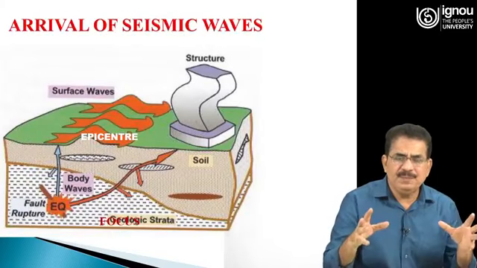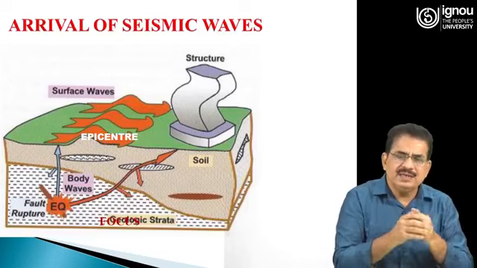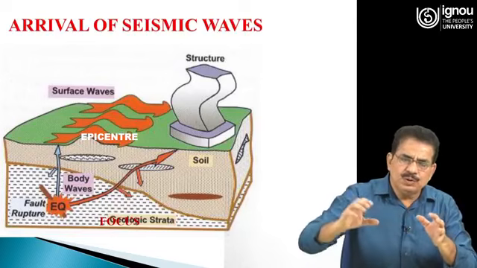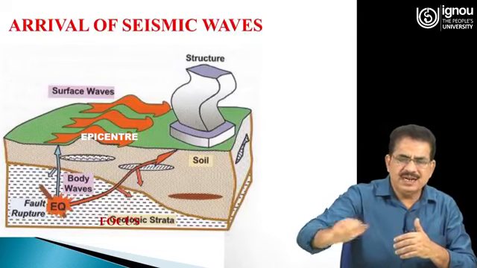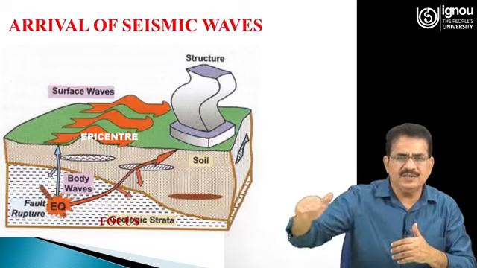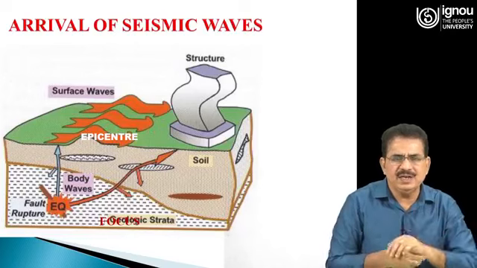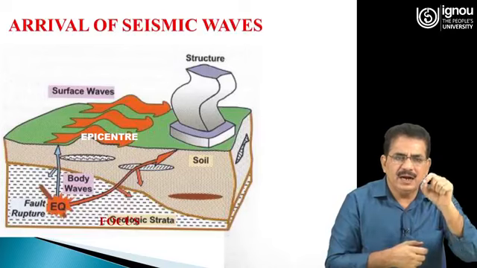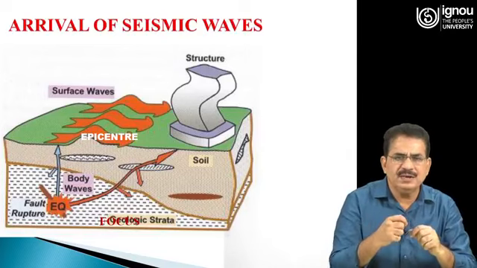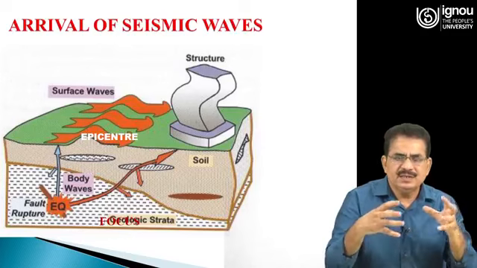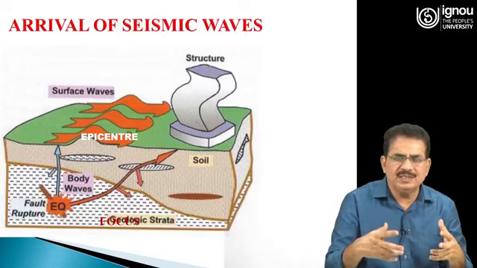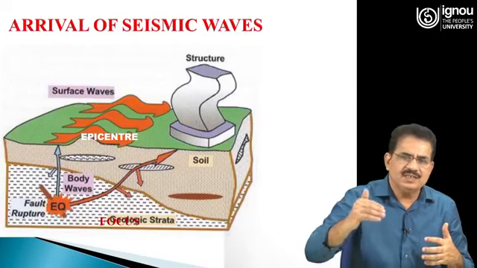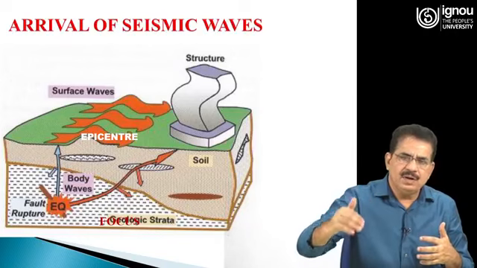Then what happens when this large energy is released? This energy propagates in all directions and moves in two ways, inside the earth and at the surface of the earth. The point where the rupture occurs is called the focus or the hypocenter, and the point exactly at the earth's surface above the focus is the epicenter. This energy is propagated in all directions, and it causes the shaking of the earth, which affects our structures and other land features also.